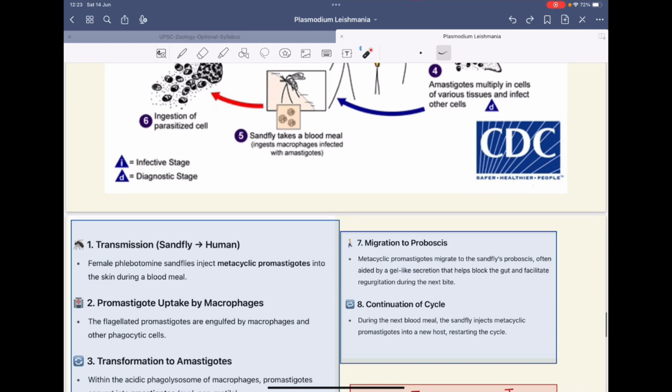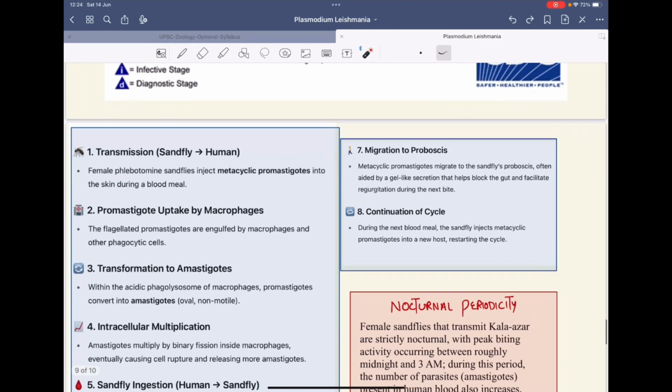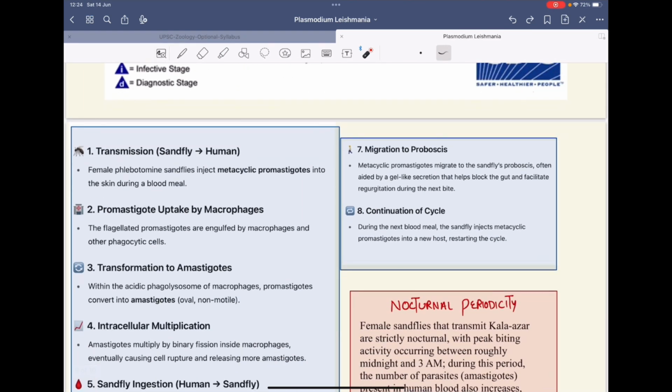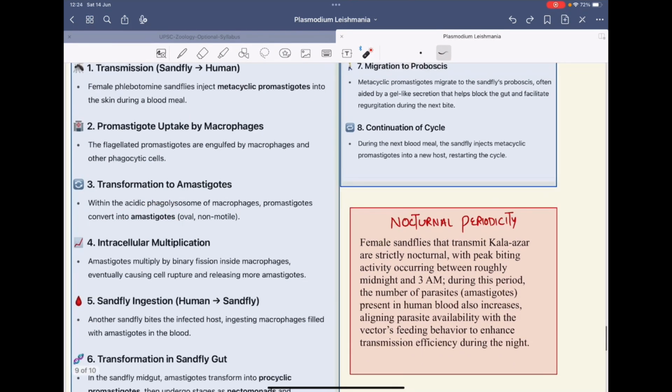So I said, first of all, there is transmission from sandfly to humans. Then the promastigote is taken up by the macrophages, where it gets divided and forms the amastigotes. Then there is intracellular multiplication of amastigotes. Then the sandfly will ingest during the nocturnal periodicity.